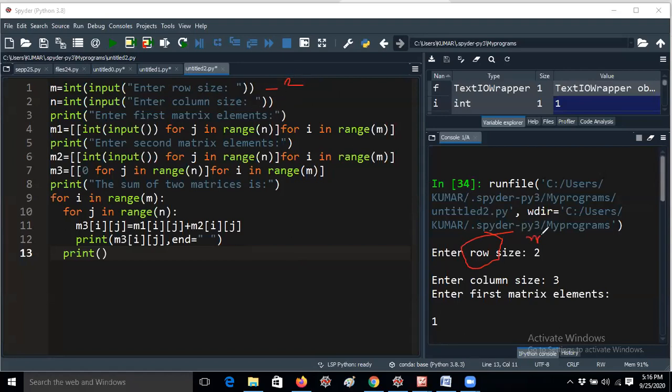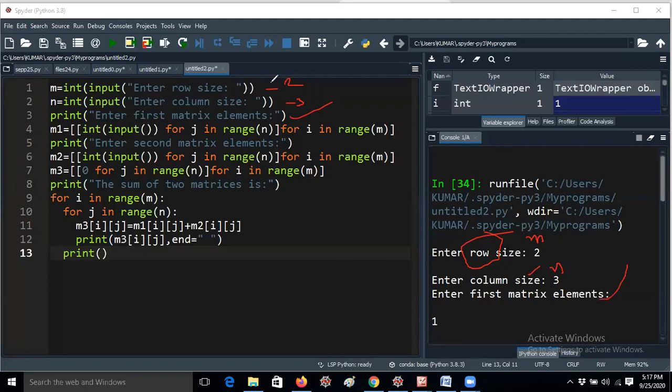Then it shifts to the next statement, which asks about the column size. Then we take n equals 3. So here we take the n value as 3, that is the column size. Then we print the statement, enter first matrix element.